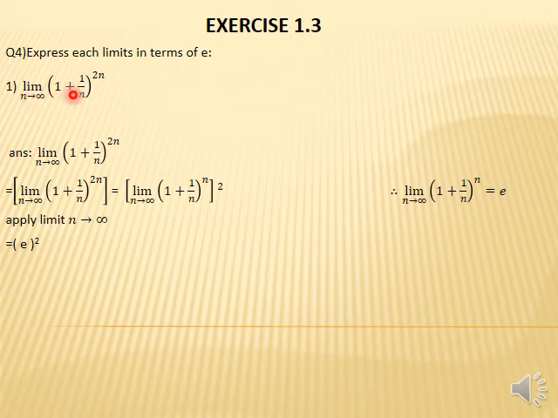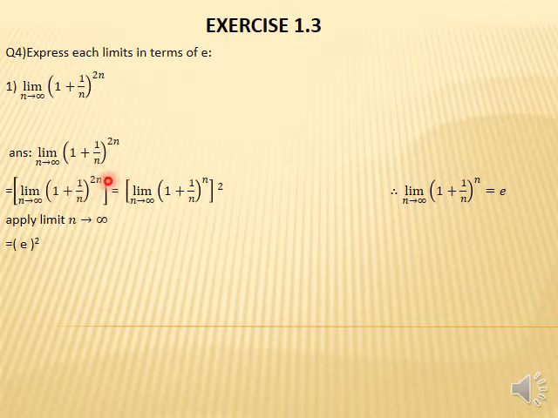Here we have the limit as n approaches infinity of 1 plus 1 upon n raised to the whole power 2n. We have 1 upon n, so the reciprocal is n. Here 2 is an extra term, so we simplify it. Start the solution: limit n approaches infinity, bracket 1 plus 1 upon n, whole power 2n.